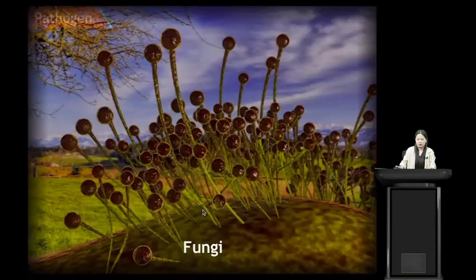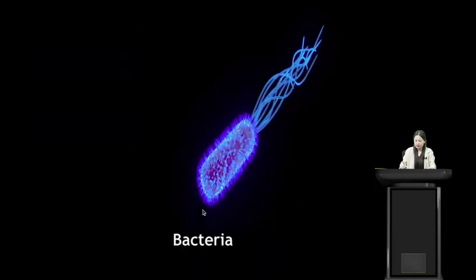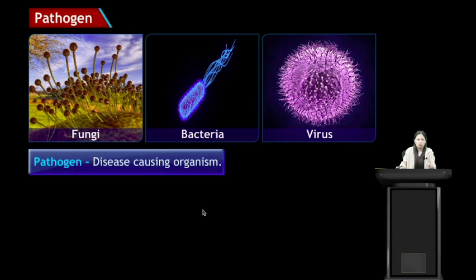So what are pathogens? Here we have some microbes: fungi, bacteria, and virus. These are some of the microorganisms that cause diseases. So pathogens are disease causing microorganisms. Remember that pathogens are disease causing microorganisms. Those organisms which cause diseases are called pathogens. Remember this term, students, pathogens. The organisms which cause diseases are known as pathogens.